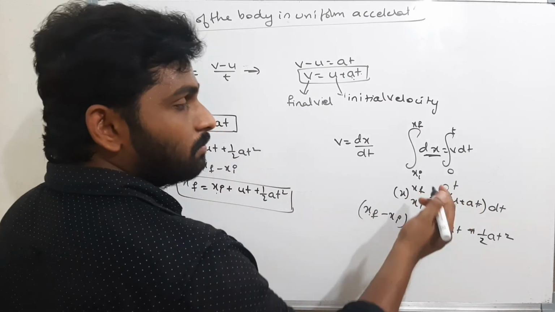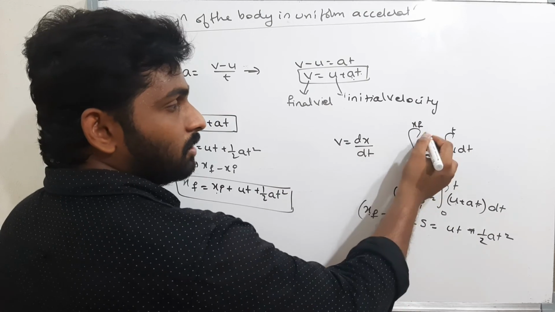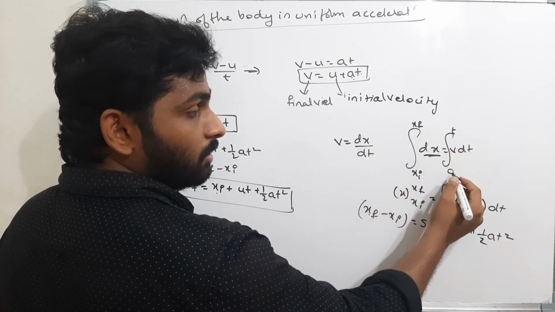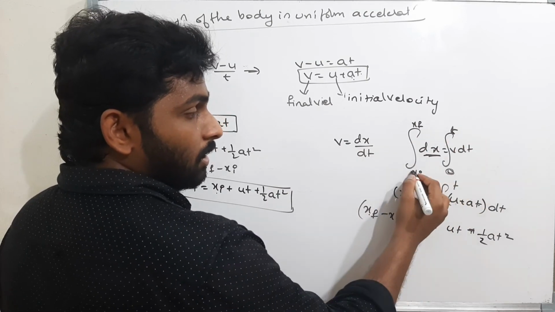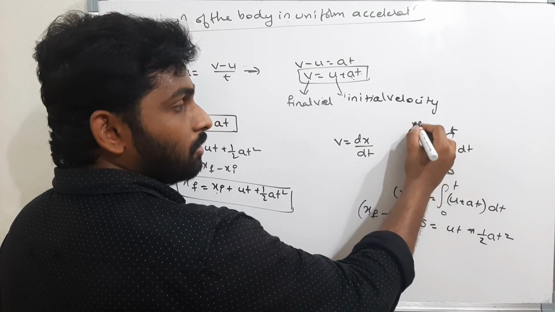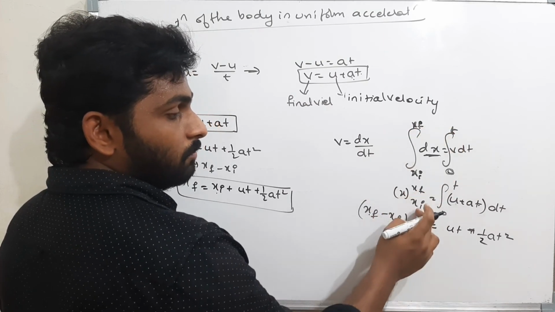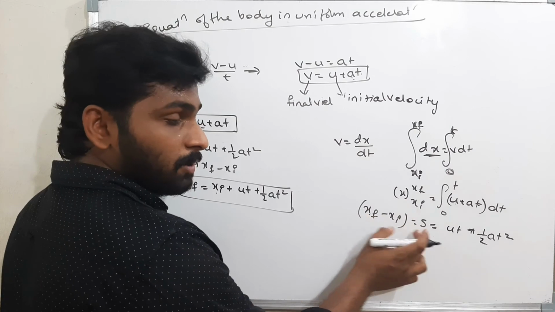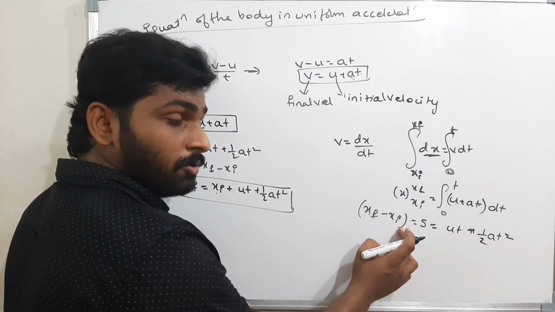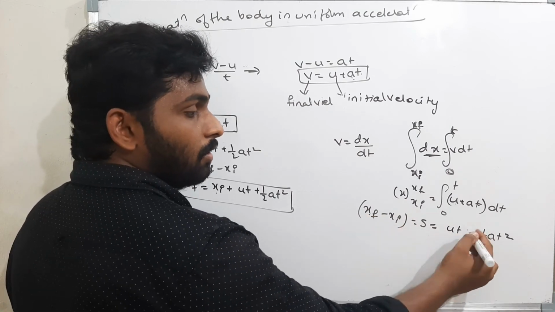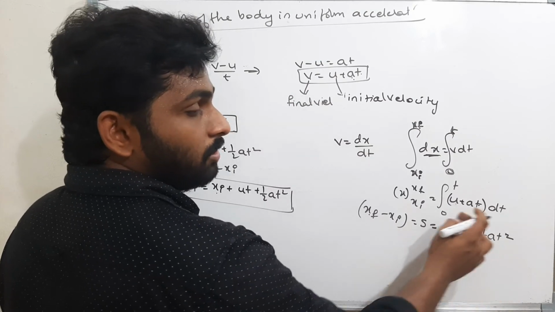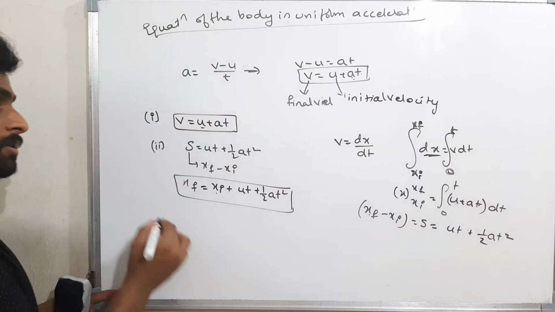Okay, now see what I did. Simply v is equal to dx by dt, and I started doing the integration on both sides. When the time is changing from 0 to t, the position is changing from initial position to final position. Therefore, xf minus xi is nothing but displacement, that is ut plus half a t square. If I start doing integration, I will get this. Okay, there is one more, the third equation.